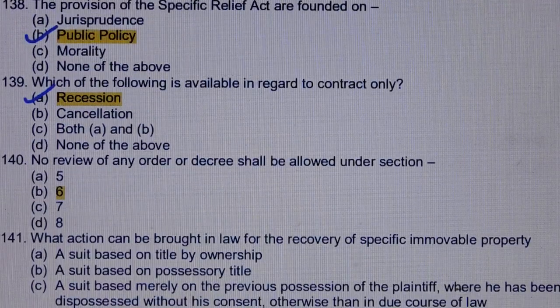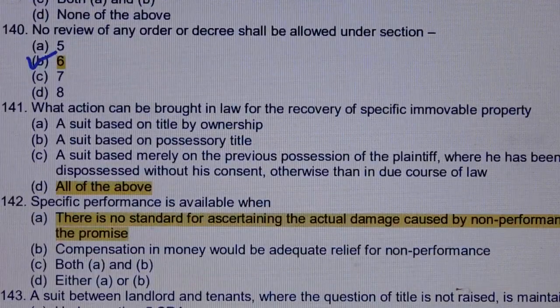Question number 140. No review of any order or decree shall be allowed under section. Answer is option number B, section 6. Question number 141. What action can be brought in law for the recovery of specific immovable property?